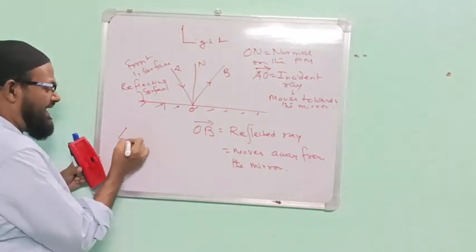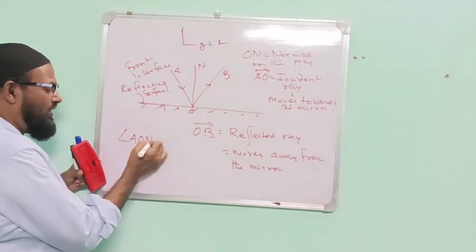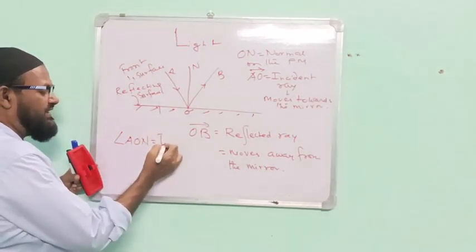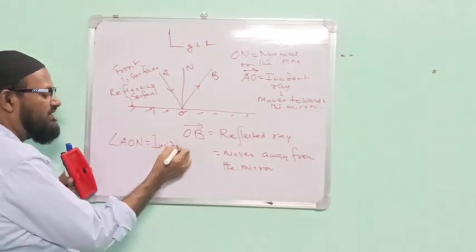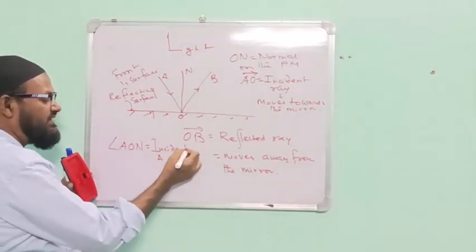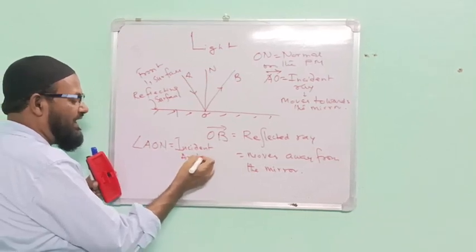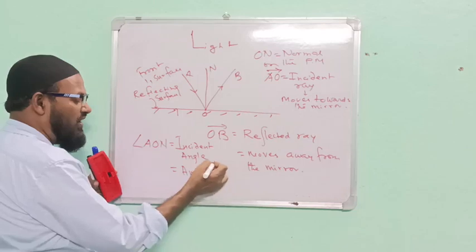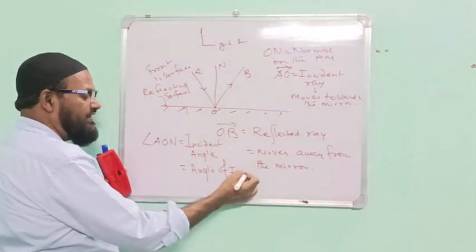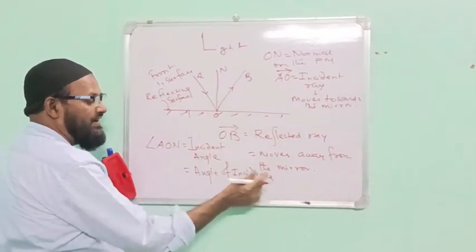Angle AON is known as the incident angle, another name angle of incidence.